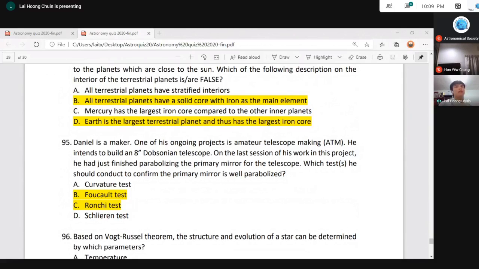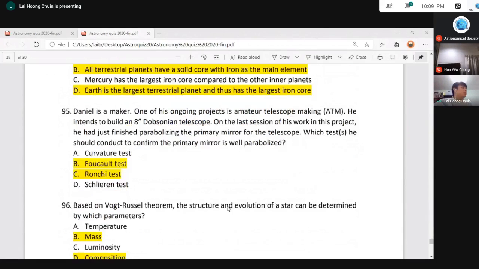There are two main tests you can do, which are the focal test and the Ronchi test. A curvature test, there's no such thing in optics. And the Schlieren test is actually an aerospace or aeronautical test to observe the change in density of fluid flow. The Schlieren test is commonly used to observe shock waves. So this is not a test to make sure that the primary mirror is well parabolized, but the focal test and the Ronchi test are the ones.